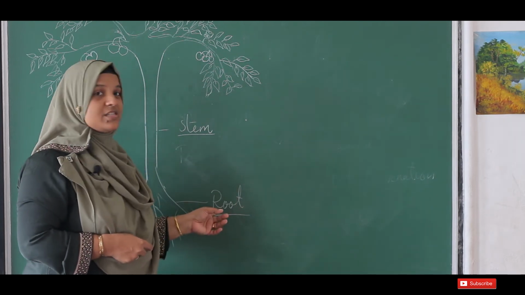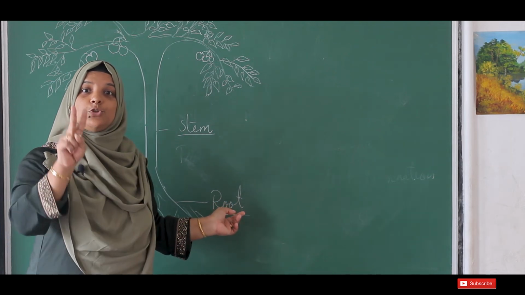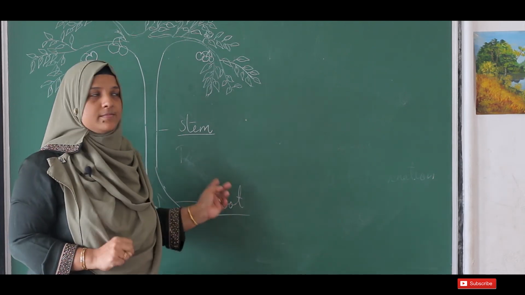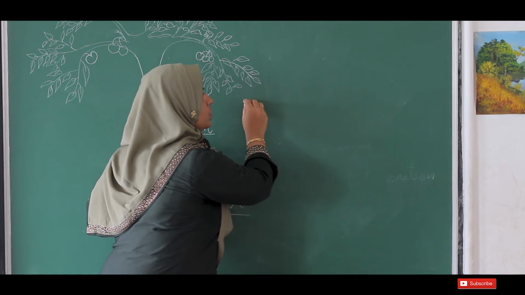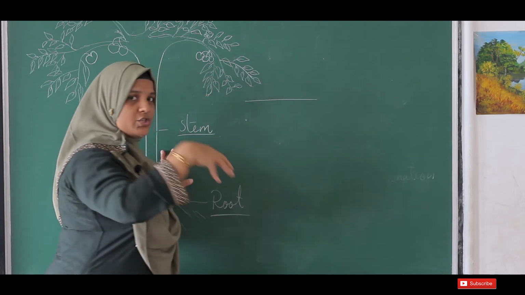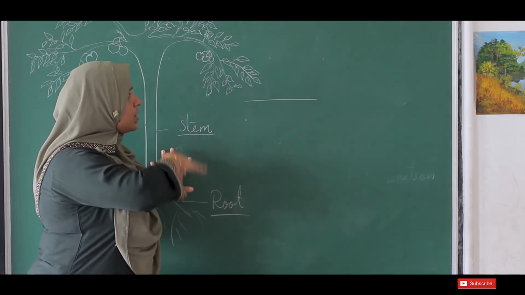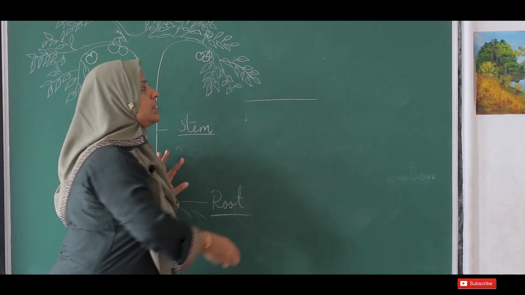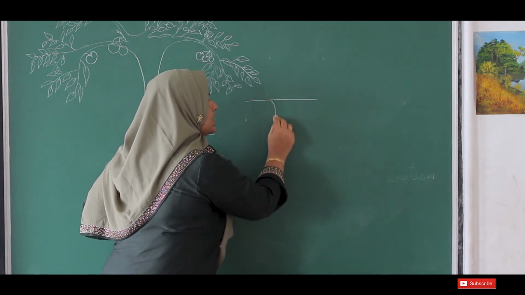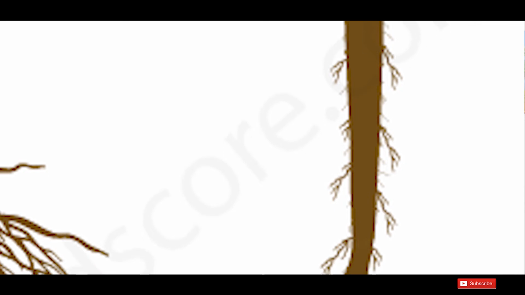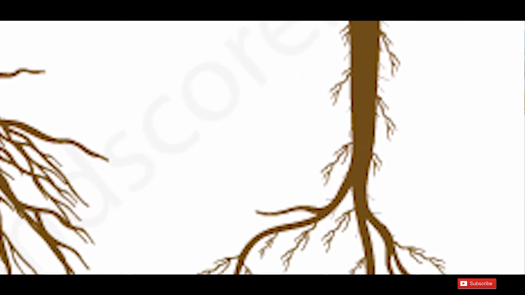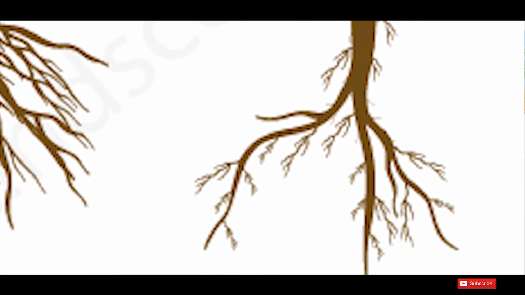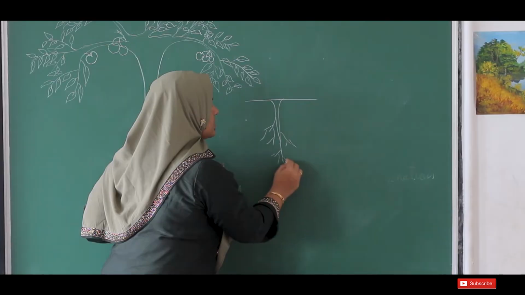Now according to the structure, there are mainly two types of roots. So we know root is a part of the plant which is below the ground. All other parts are above the ground. In some plants it has a main root, and from the main root it has many branches sideways.